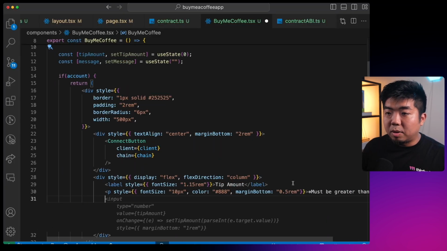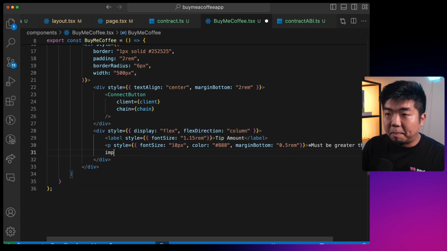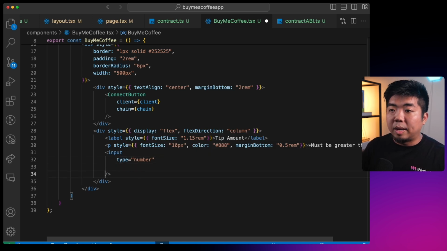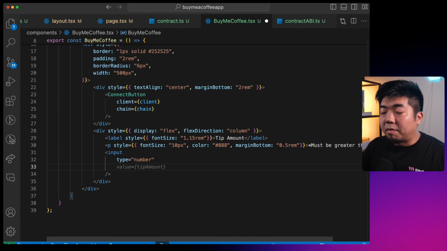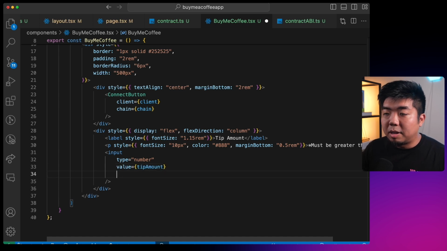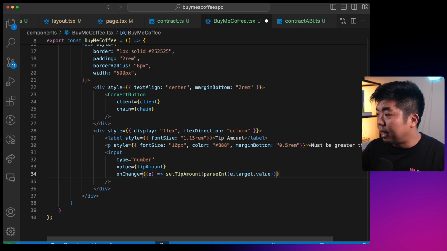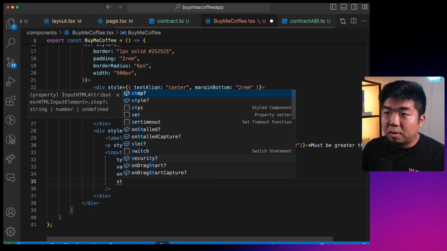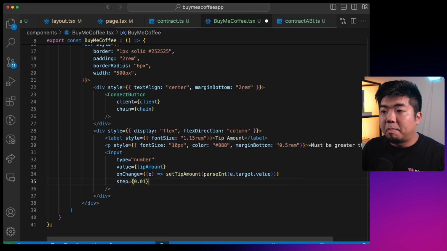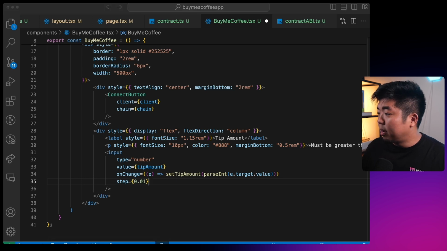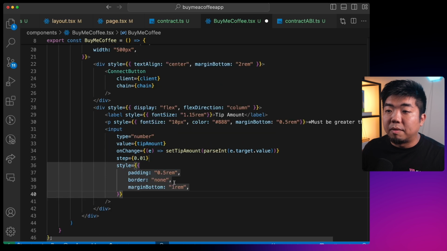Then below that, we're going to create our input. This input is going to be a number. The value is going to be our tip amount, which we are going to submit when we call our Buy Me a Coffee function. The on-chain sets the tip amount. We'll create a step of 0.01, so you can just increment it little by little if you want to. Then we have some styling to add to our input field.